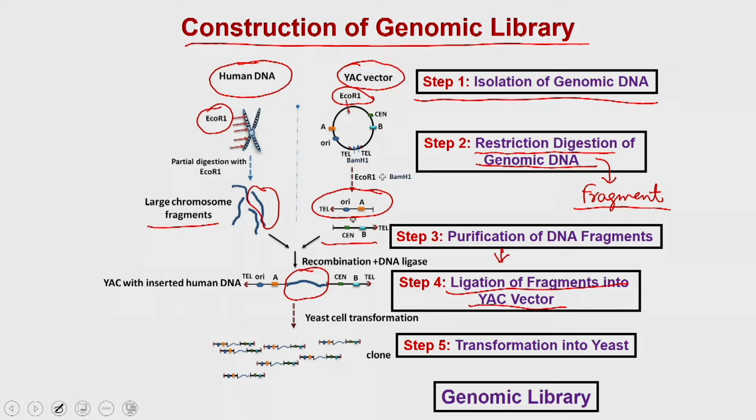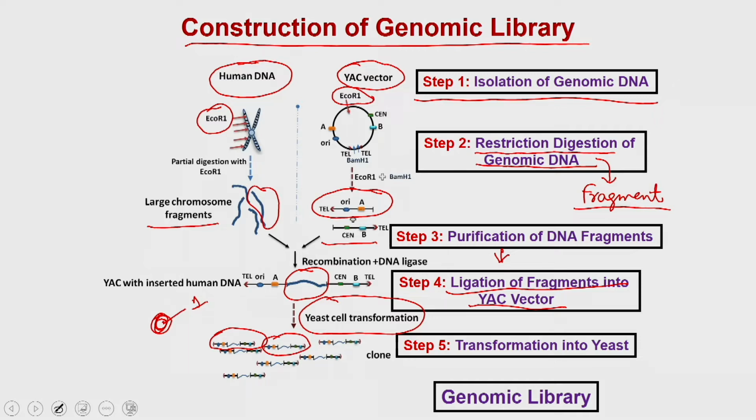In the last step you are going to do the transformation into each cell, and different vectors are going to carry different genes. Ultimately you are going to get clones which contain a single gene or multiple genes, depending on the size of the fragment.